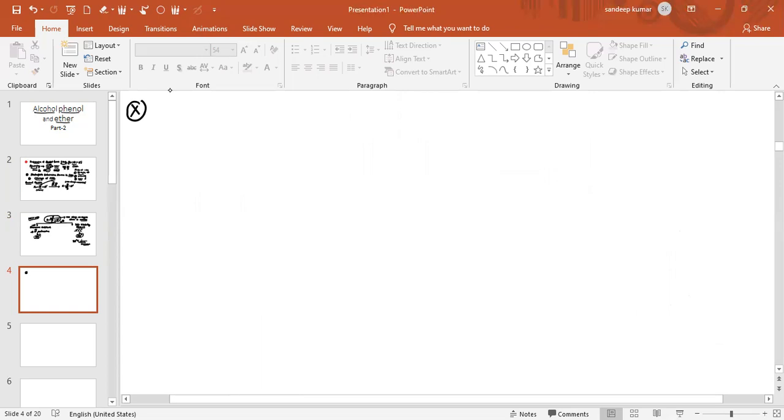So the first question I am going to discuss, regarding the cleavage of ether, is CH3O and CH2CH3. The hydra acid I am going to react with is concentrated HI.